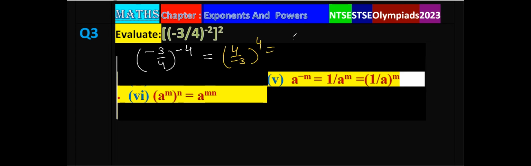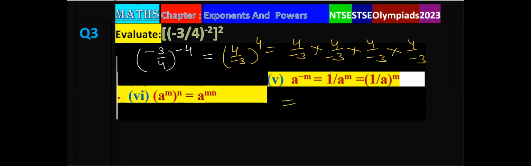So 4 times we write 4 upon minus 3 into 4 upon minus 3 into 4 upon minus 3 into 4 upon minus 3. You have to multiply the same number 4 times. So 4 fours are 16, 16 fours are 256, 3 threes are 9, 9 threes are 27, 27 threes are 81. The sign will be positive here because the negative sign occurs 4 times, an even number of times. So 256 upon 81 is the answer of this question.